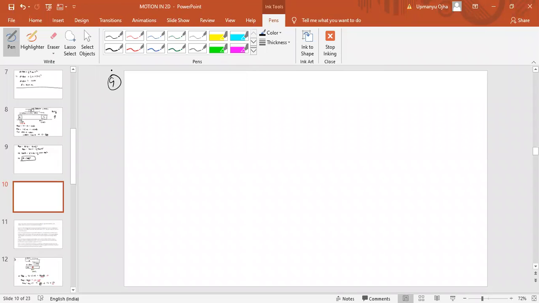Question number 9: the two towns A and B are connected by a regular bus service, with a bus leaving in either direction every t minutes. Means every t minutes a bus leaves A and B in the opposite direction.